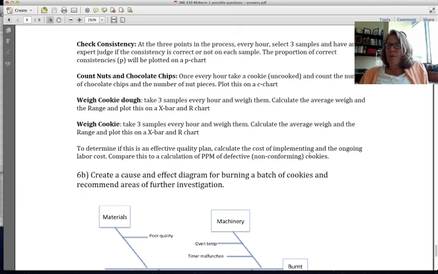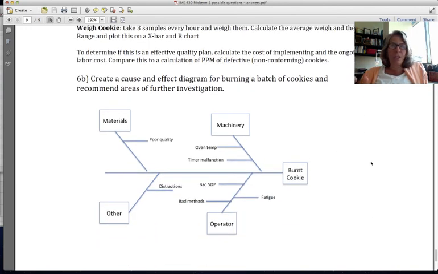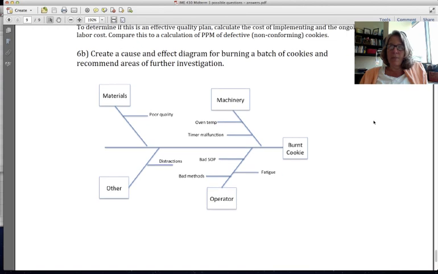And there's the question of how to make these decisions. I arbitrarily did them, but we need to think about how we could make that decision. I think I talked about last time the cost of implementing versus the cost of the defective, and having to contrast that somehow. And this last one, I just created my own little cause and effect diagram about burning the cookies, with the different categories, etc. Now I hope that is going to be helpful for you as you study for the exam.